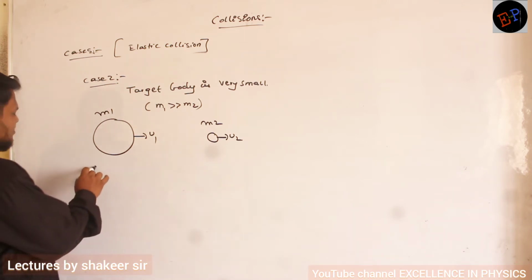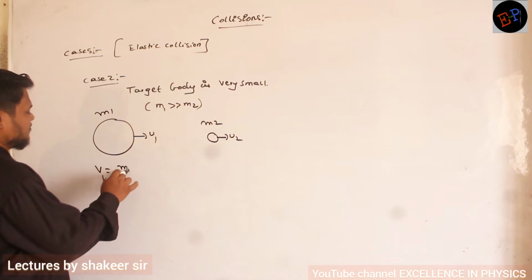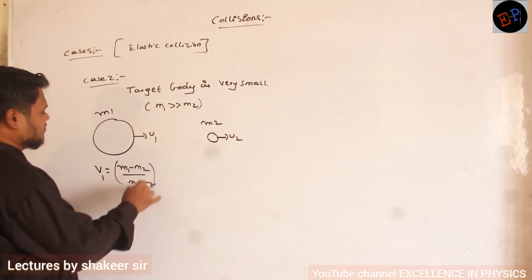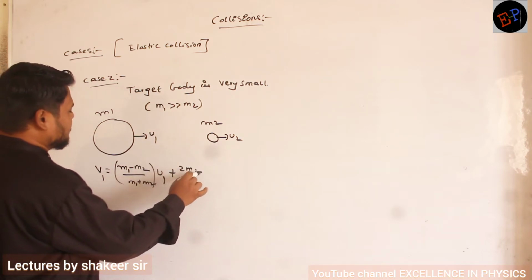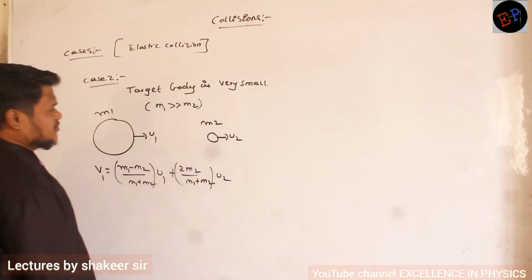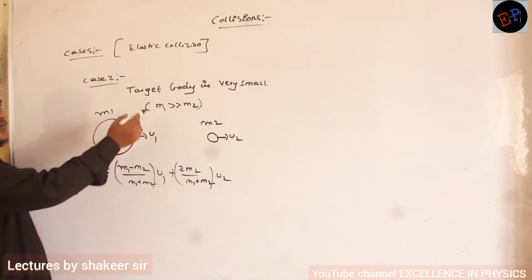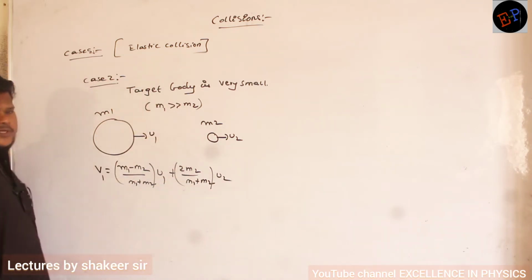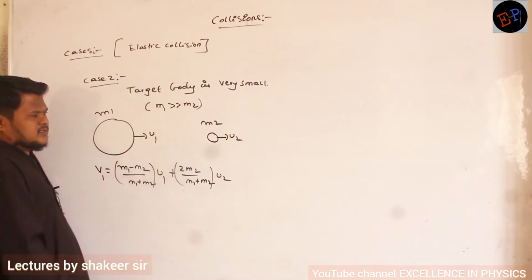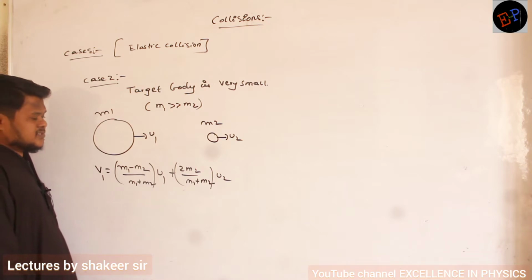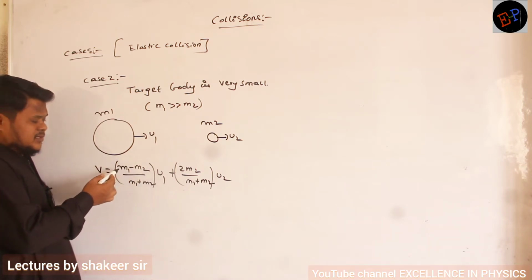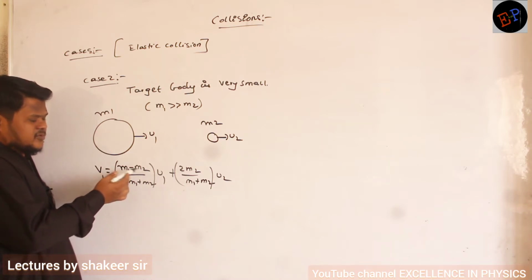So let us see. So what is the equation for V1 ma? m1 minus m2 divided by m1 plus m2 into u1, clear na ma? Plus 2m2 divided by m1 plus m2 into u2. This is the equation. See ma, when compared to m1, m2 is a very small body, no? m2 is very small. So m2 is so small that you can neglect that one. Are you able to understand? So here if you see, you can neglect this m2, no? In the comparison with m1, m2 is very small.